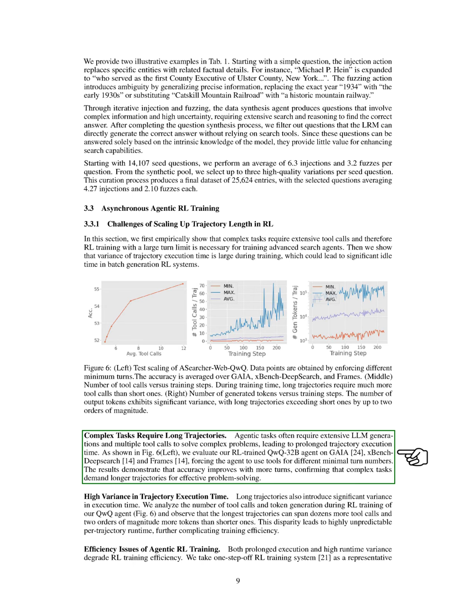We illustrate this with the one-step-off RL training system, where trajectory generation and training occur simultaneously. Despite overlapping these processes, batch generation is still limited by the slowest trajectory, leading to GPU idle time and underutilization. To enhance the efficiency of agentic RL training, we implement a fully asynchronous training approach. This includes two key aspects: asynchronous trajectory rollouts and decoupled rollout and training.